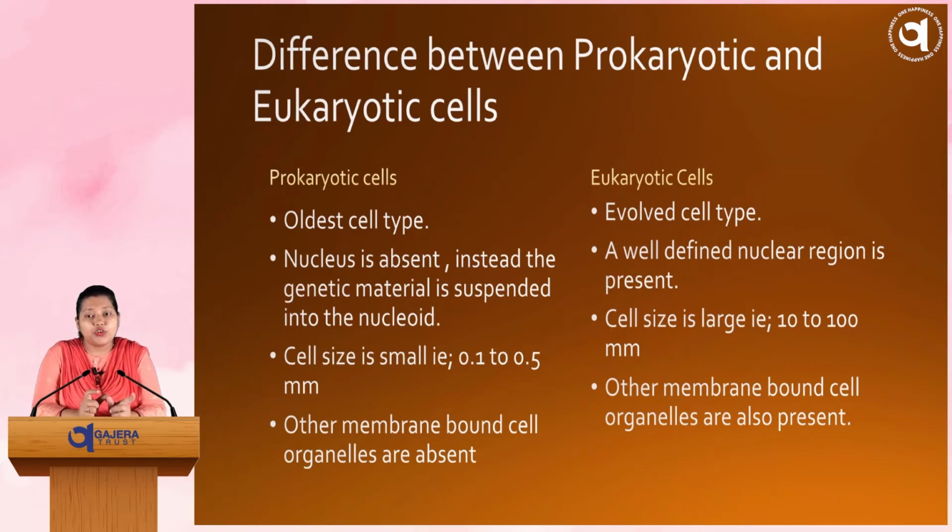So similarly, if you split the term, eu plus karyon will come, right? So eu means well developed, karyon means nucleus. So it is a cell with a well developed nucleus. This is an evolved cell type. A well defined nuclear region is present and cell size is larger, 10 to 100 mm. Other membrane bound cell organelles are also present. So in a eukaryotic cell, whatever cell organelles are present, like mitochondria, endoplasmic reticulum, nucleus, every cell organelle has its membrane around it.